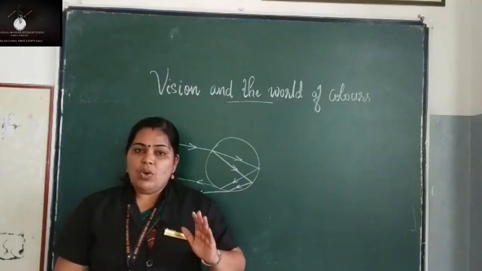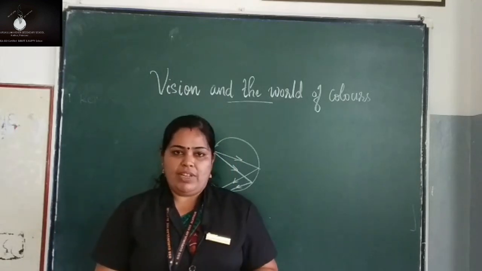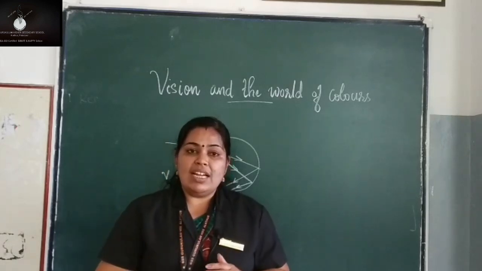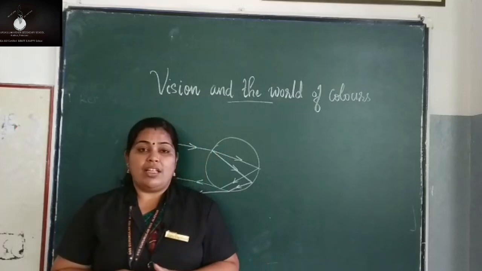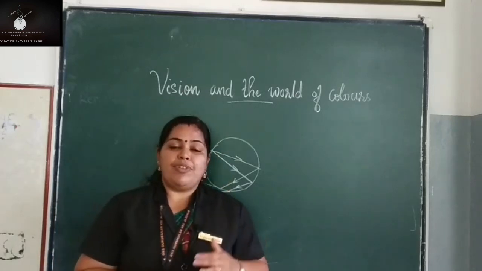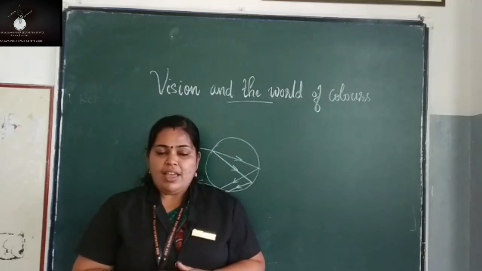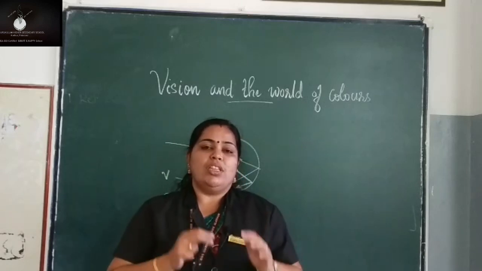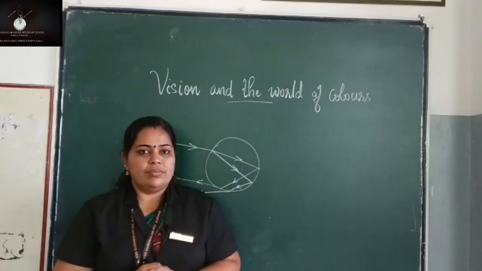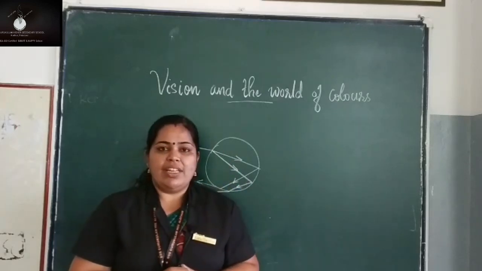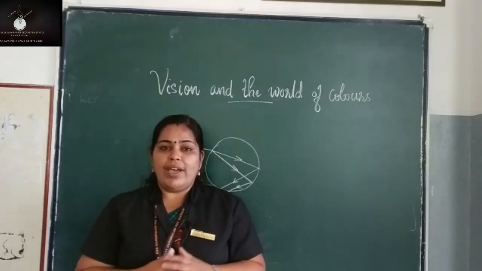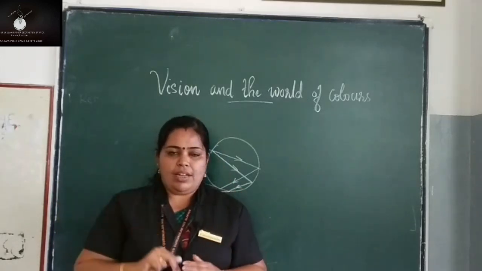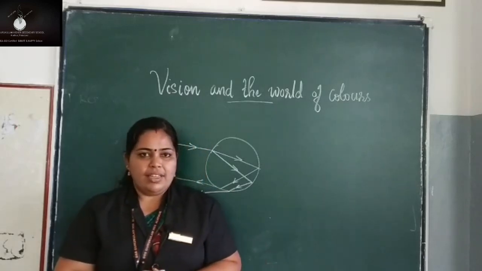That is, we know different colors have different wavelengths, isn't it? In the same way, after refraction, these colors get refracted at different angles. That is, the red color's refraction angle will not be the same as the violet color's. Do you understand? Because of this difference in angle, we are able to see the rainbow in the form of an arc. Now, if red is at 42.7 degrees, violet will not be at that angle. So colors at the same angle stay together. That is why we see red as one arc and violet as another arc.